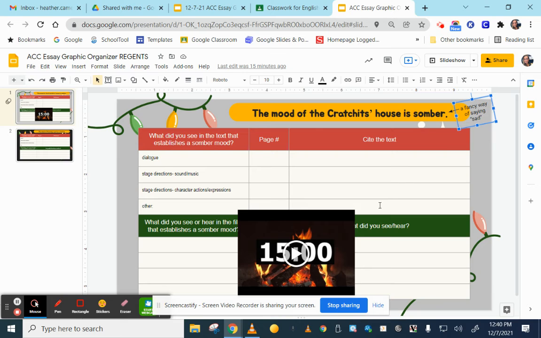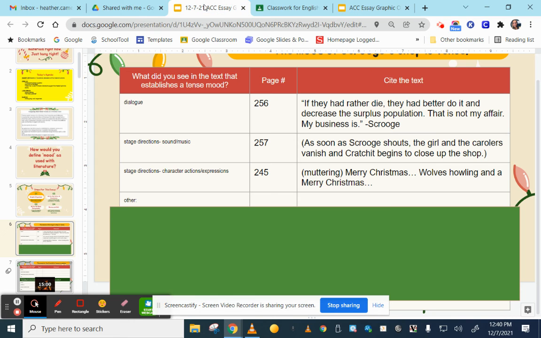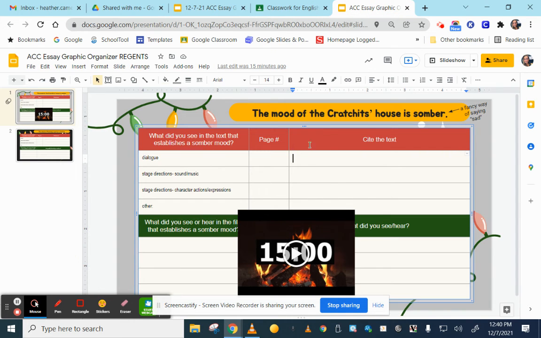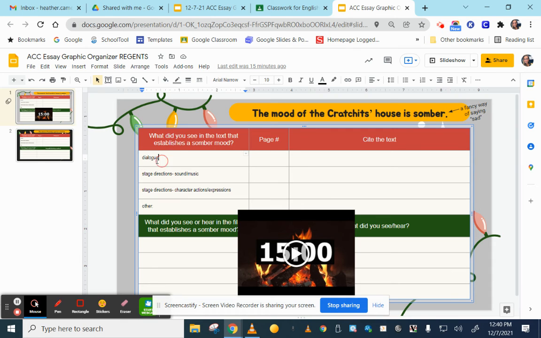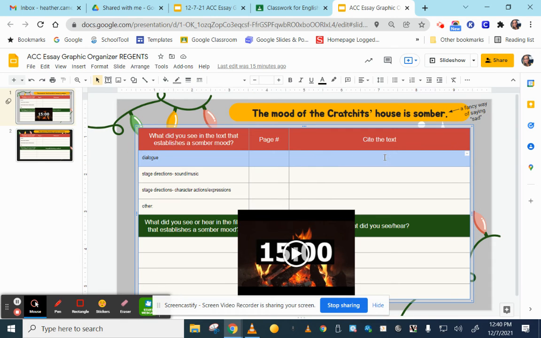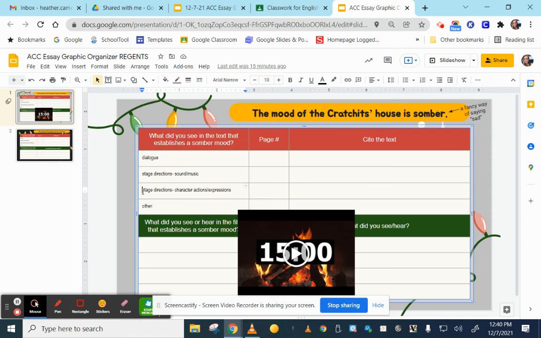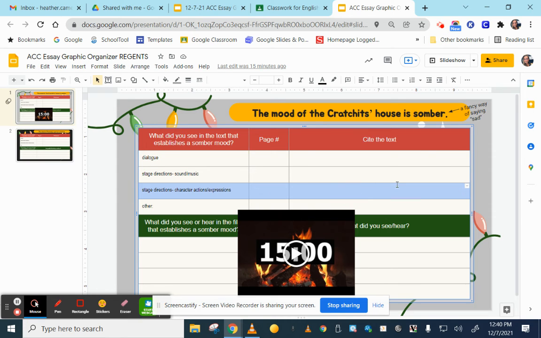So students worked in groups. They filled in a page number and a citation up here. They did the dialogue, and most classes found dialogue, and then they also found stage directions of the characters' actions or expressions. So at the very least, this row here was completed and this row here was completed.